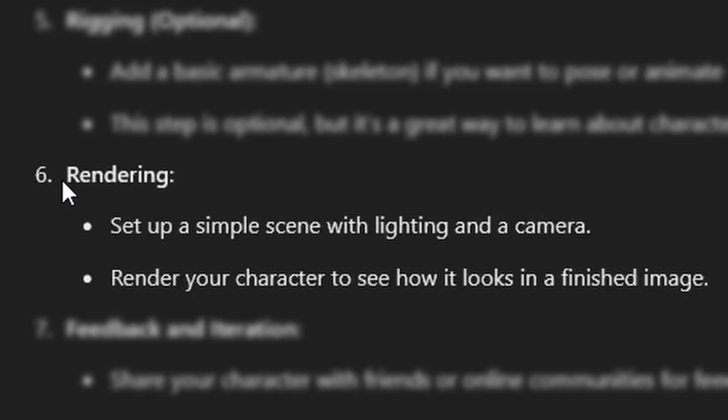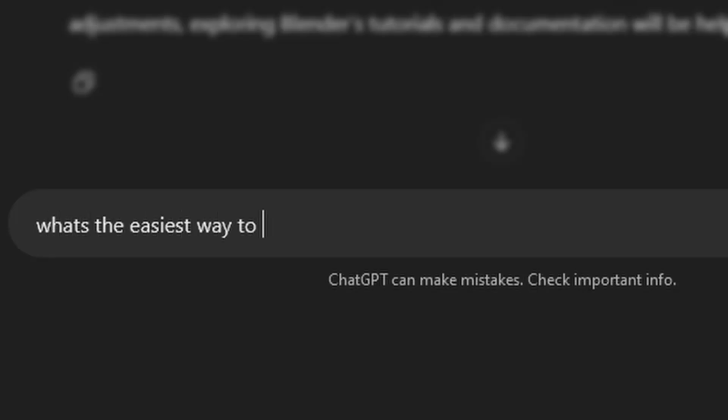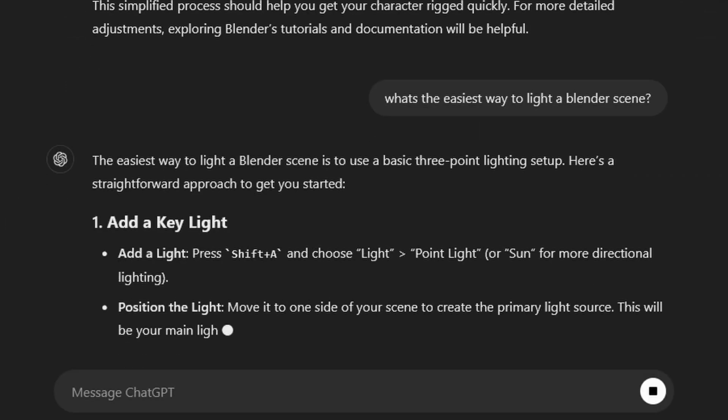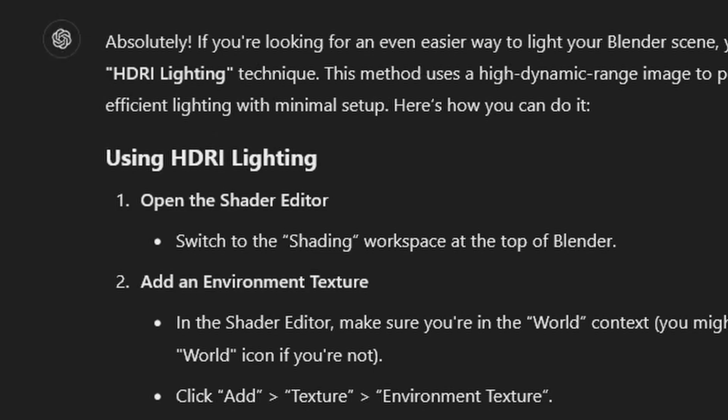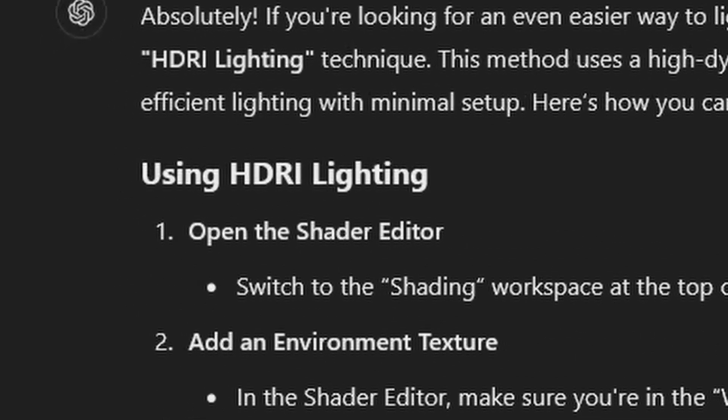The culminating step in this dramatic epic is to render my scene with lighting and a camera. I did not feel like dealing with setting up my own lighting, so I kindly asked what the easiest way to light my scene was. It did not give me the easiest way to light my scene, so I asked again. Thank you, yes, I just needed permission to use an HDRI skybox.